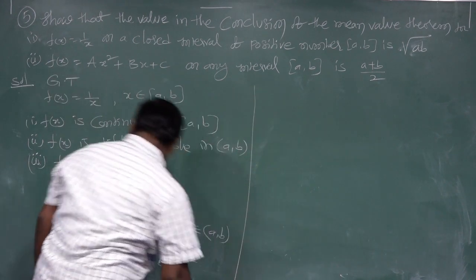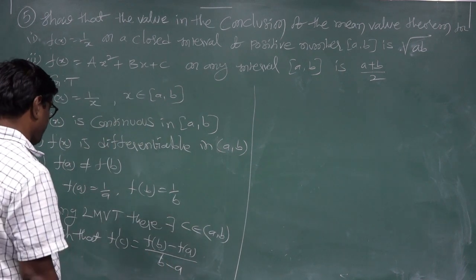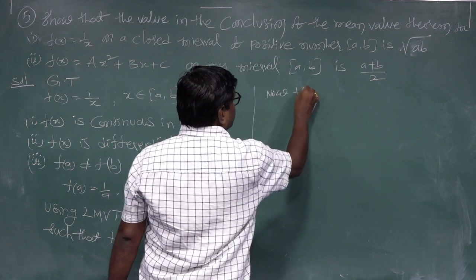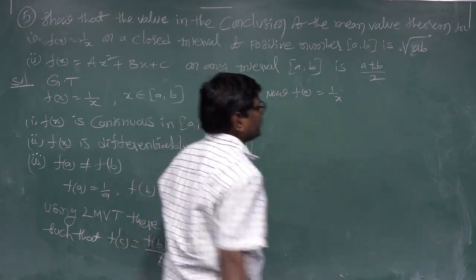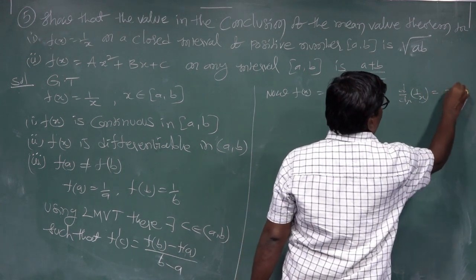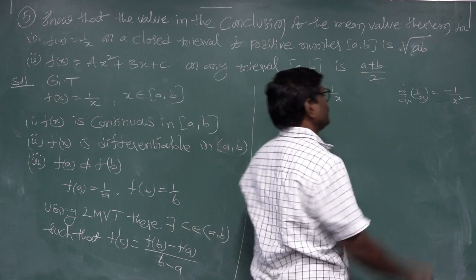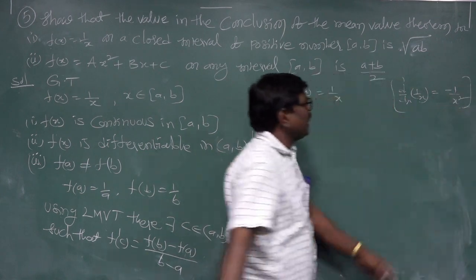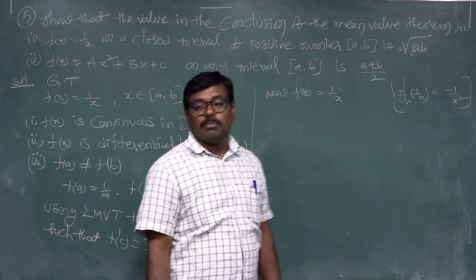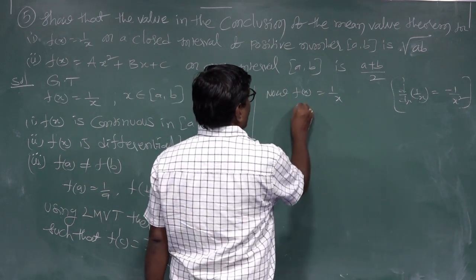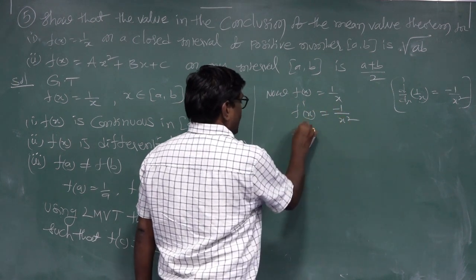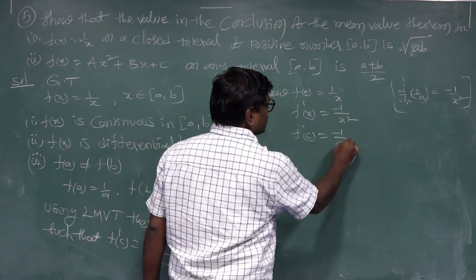Now f dash x: f of x equal to 1 by x. The formula is d by dx of 1 by x equal to minus 1 by x square. So f dash x equal to minus 1 by x square, and f dash c is equal to minus 1 by c square.